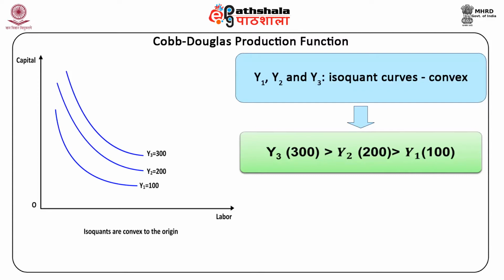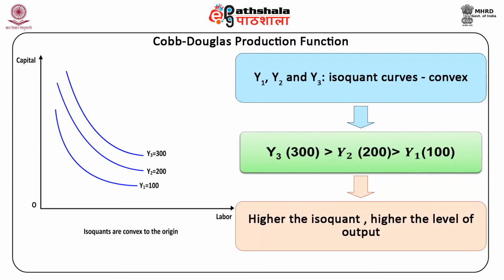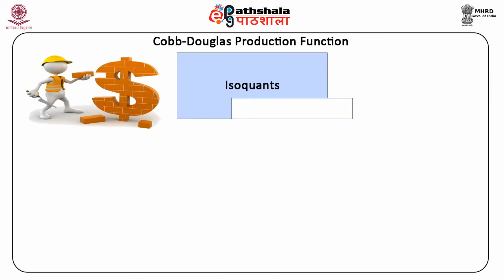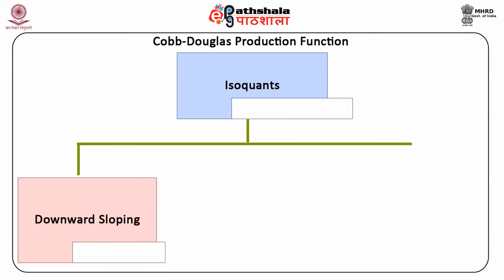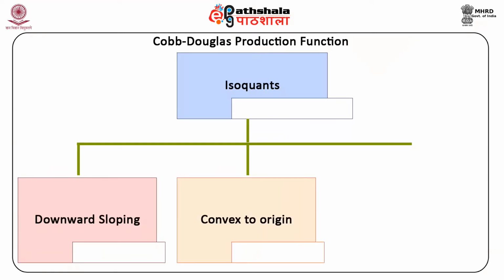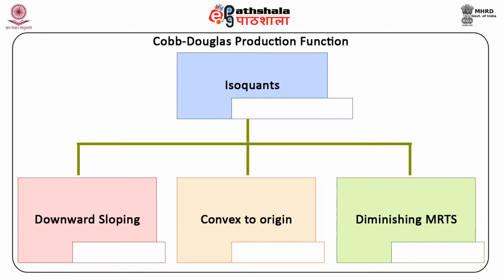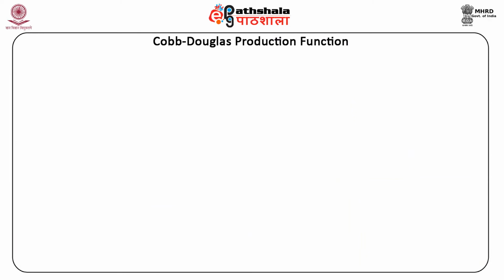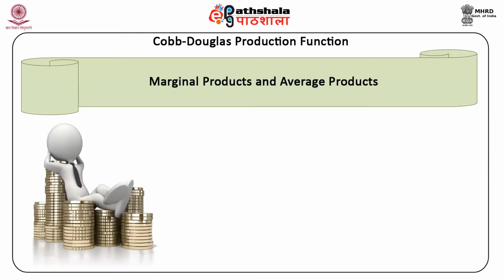Isoquant Y3 shows 300 units of output, which is higher than the level of output as shown by isoquants Y1 and Y2, and so on. So, the higher the isoquant, the higher the level of output. We have seen that the isoquants are downward sloping, convex to the origin, with diminishing MRTS, and the higher the isoquant, the higher the level of output. We further study marginal products and average products.